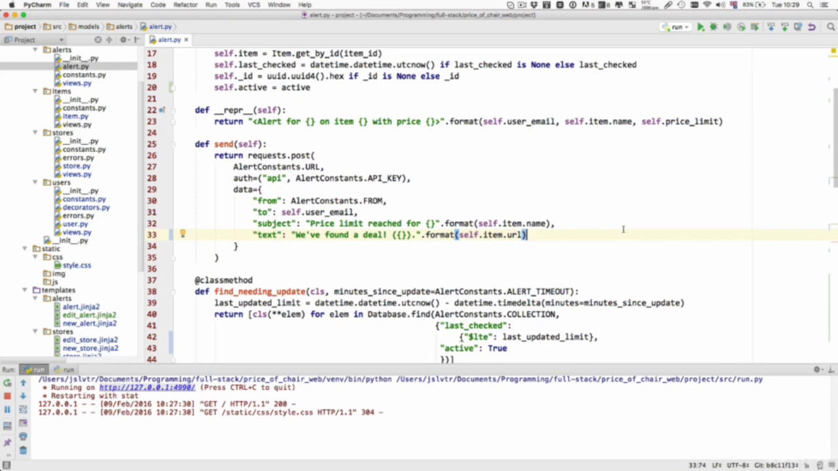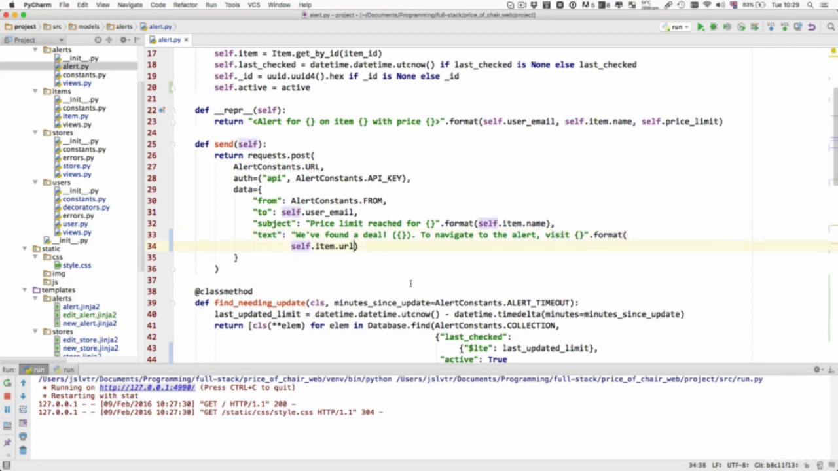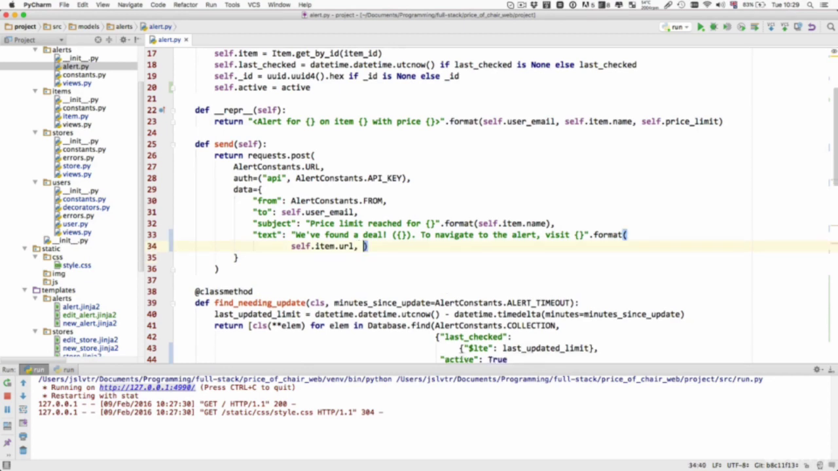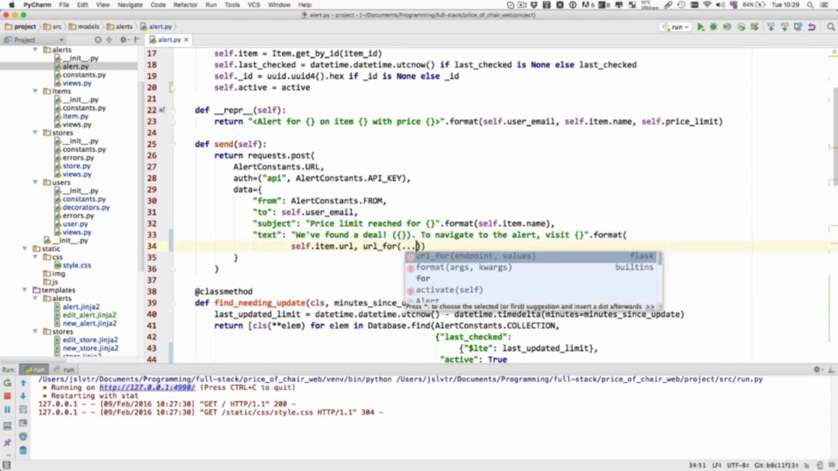And we could do that using the alert ID. So to navigate to the alert, visit there. And I'm just going to tab that in or press enter there so it's a bit easier. Sorry about that. There we go. And the alert page, as we know, would be URL_4 and all that stuff.